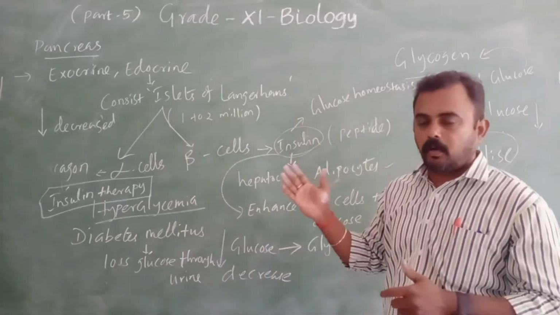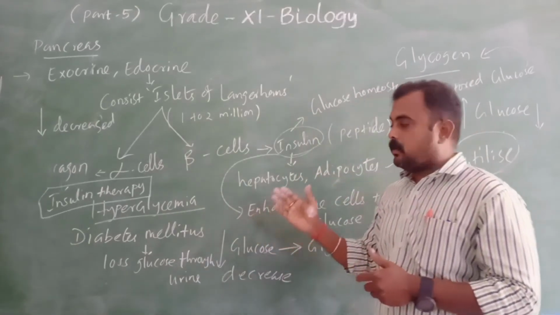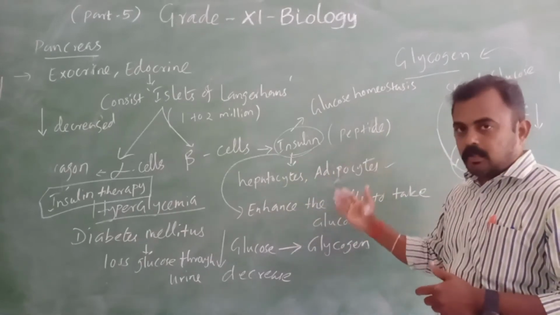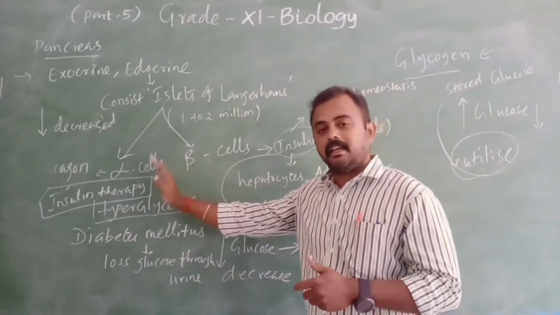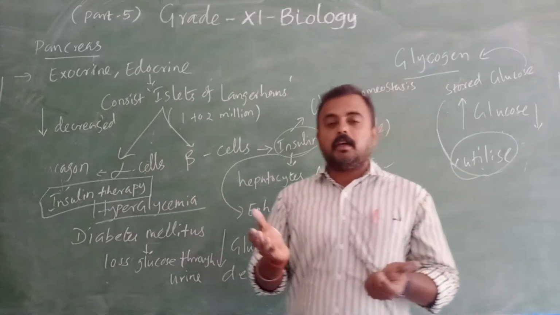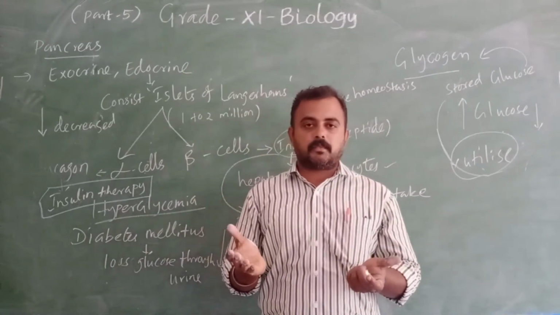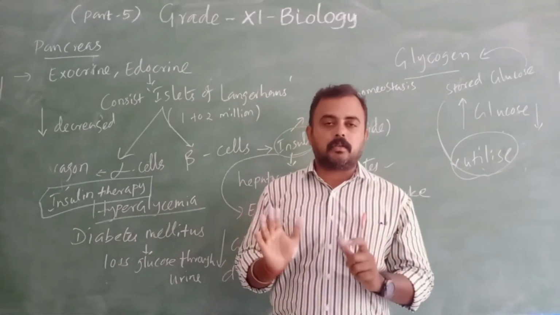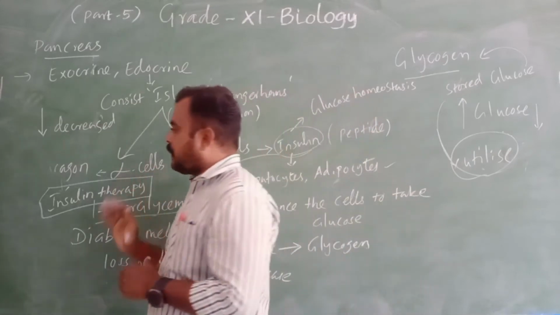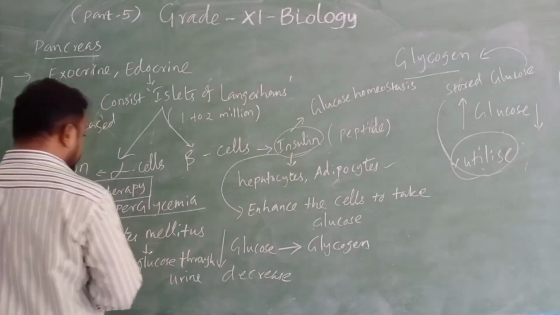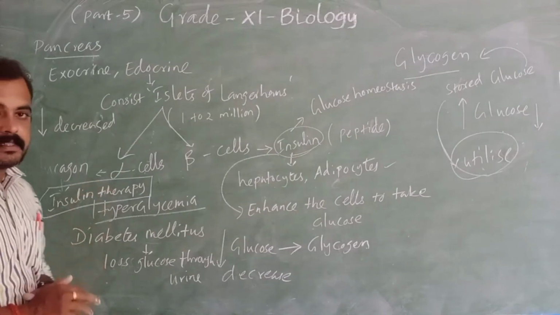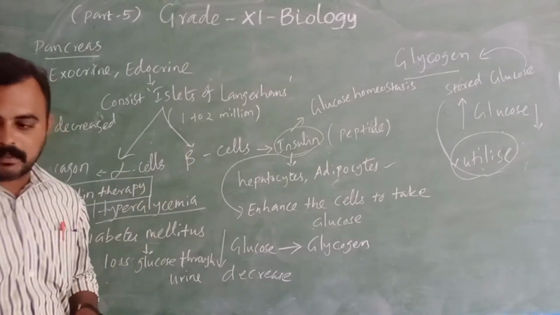I think you all understood that. So one reduces the glucose level, one increases the glucose level. So finally it will be neutral. Okay, good. The next one we are going to see is the testis, another endocrine gland.